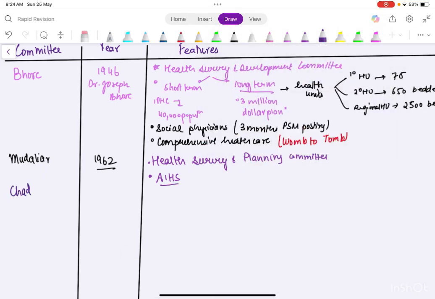Now whenever you see Chadha, you have to remember the malaria eradication program. They proposed the National Malaria Eradication Program, NMEP, and it was proposed in 1963.